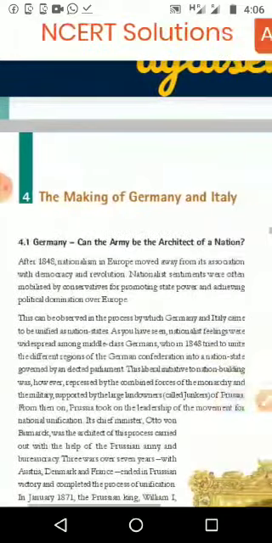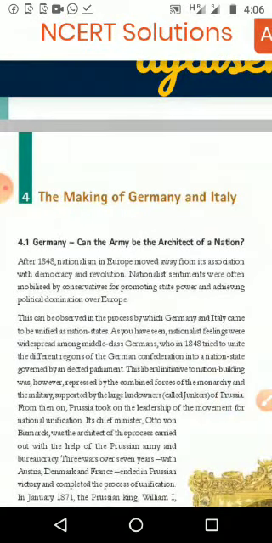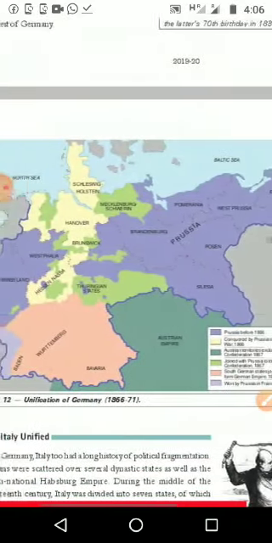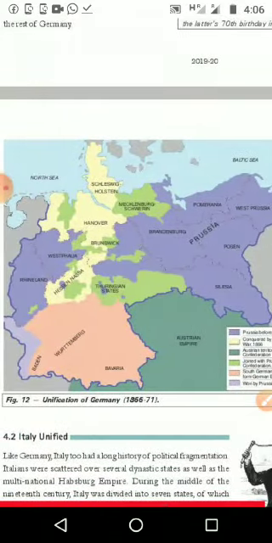Okay, so first one, it is unification of Germany. We can make it into three major points. First one, the war with Austria, Denmark and France, running over 7 years, ended with Prussian victory. Means the areas we can see here as Prussia, they are coming with war with which countries?